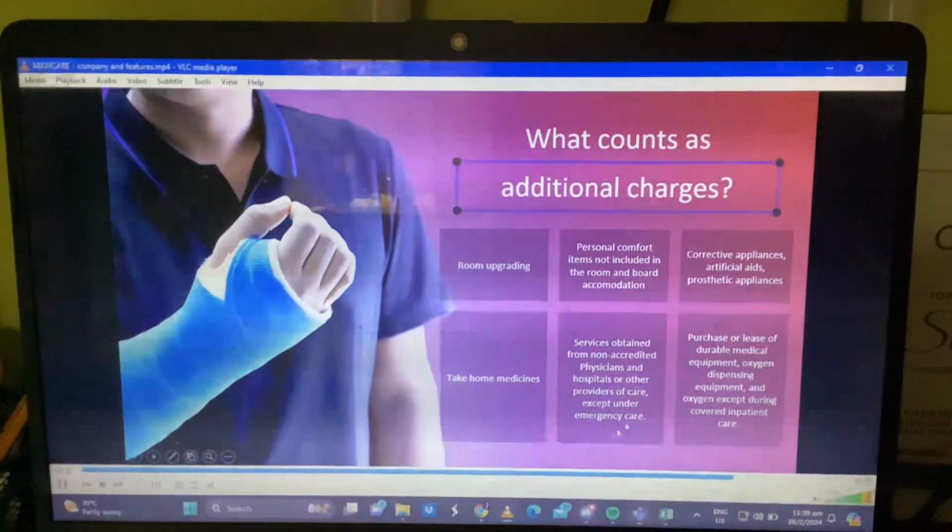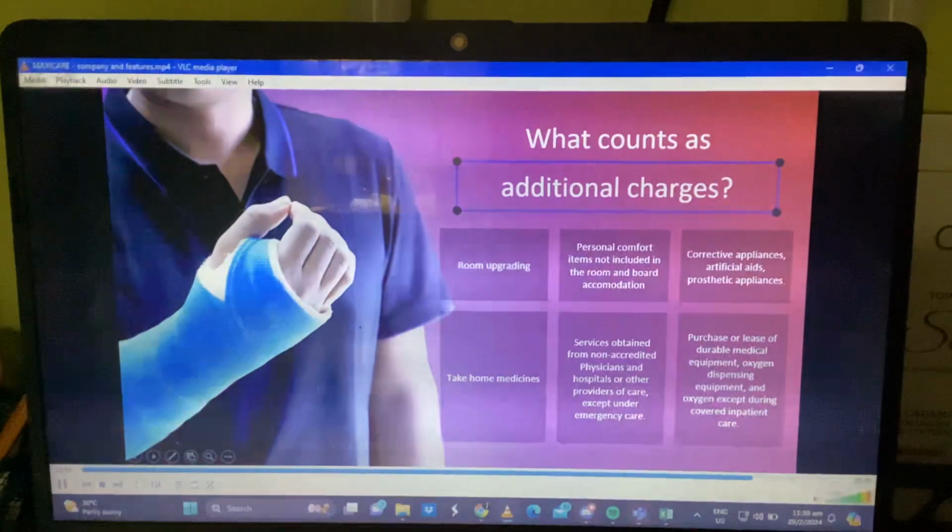Then, number 5 is service obtained from non-accredited physicians. So take note, guys, if ever you are going to avail the service, just make sure na ang clinic or the hospital is accredited, and the doctor is also accredited. So, in that case, you can just call the accredited clinic or hospital. And from that, they will just refer you to a doctor or physician na accredited ni Maxicare. Then, lastly, is purchase of durable medical equipment, oxygen, dispensing equipment, and etc.